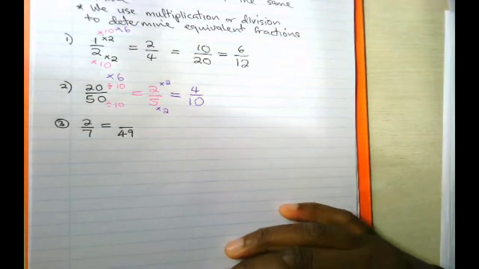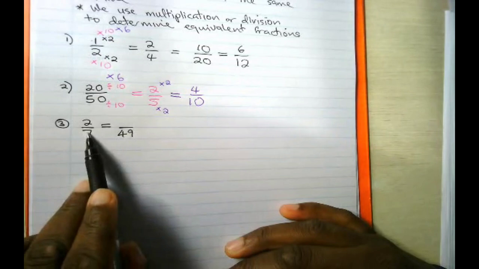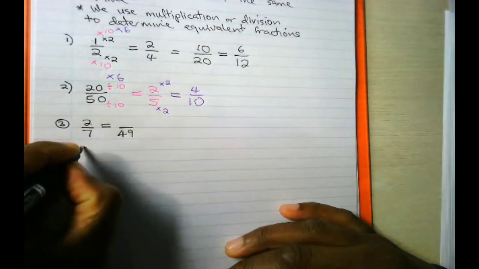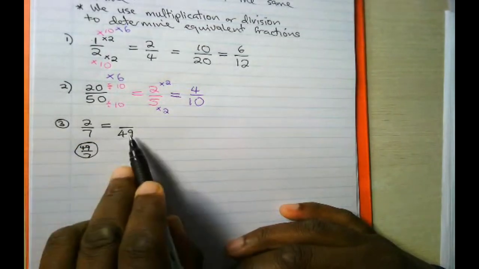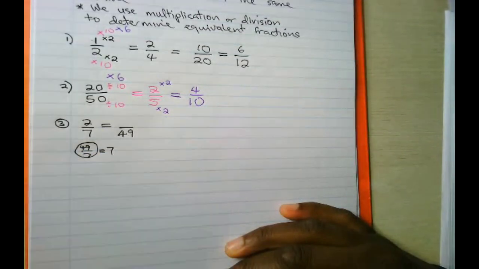How do we determine the numerator now? Remember, we either multiply by the same number or divide by the same number. Now we have 49. To get 49, we multiplied 7 by which number? To get that number, you just say 49 divided by 7. You get a 7 there.